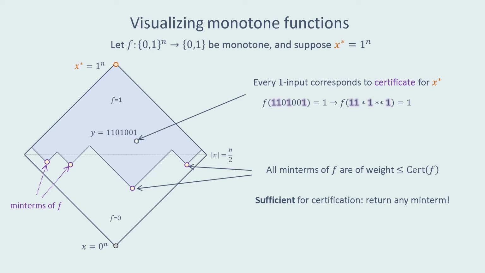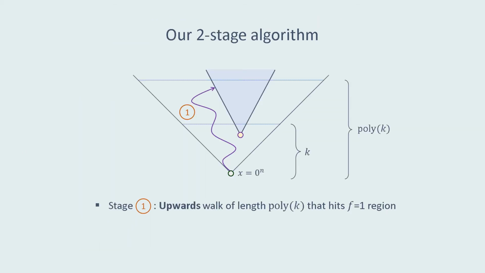This is useful to us because it shows in particular that if we want to certify the all ones input, it is sufficient to just return any min term, because any such min term will correspond to a small certificate. We've now reduced the certification problem to the problem of finding a min term.